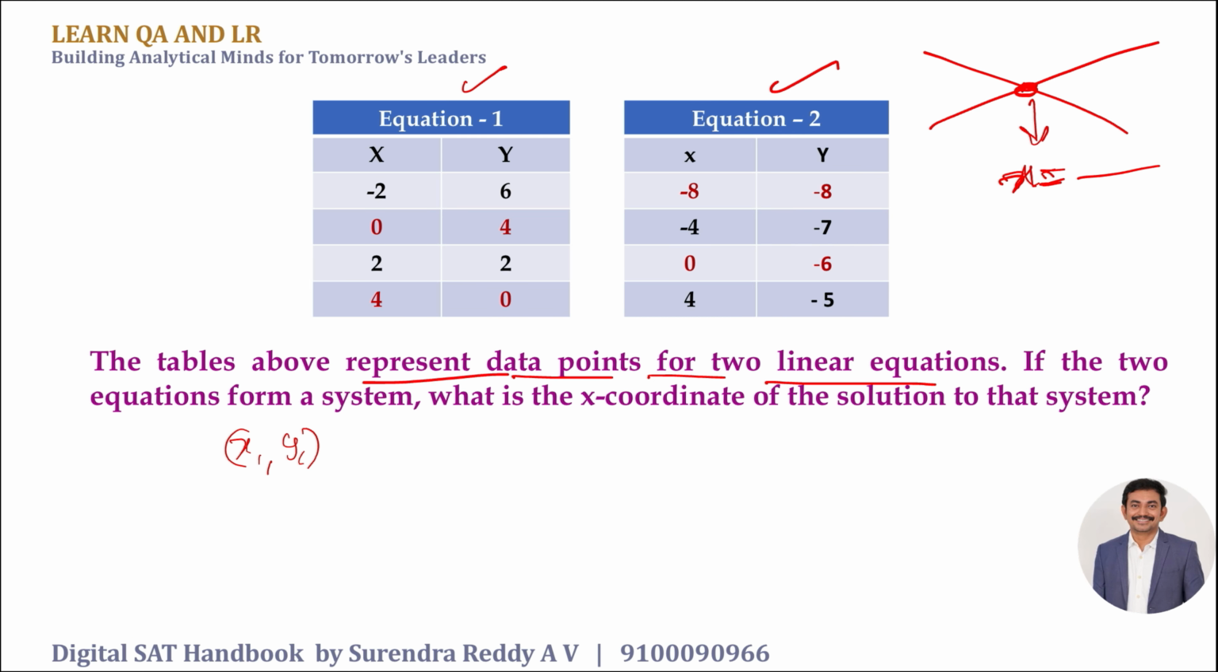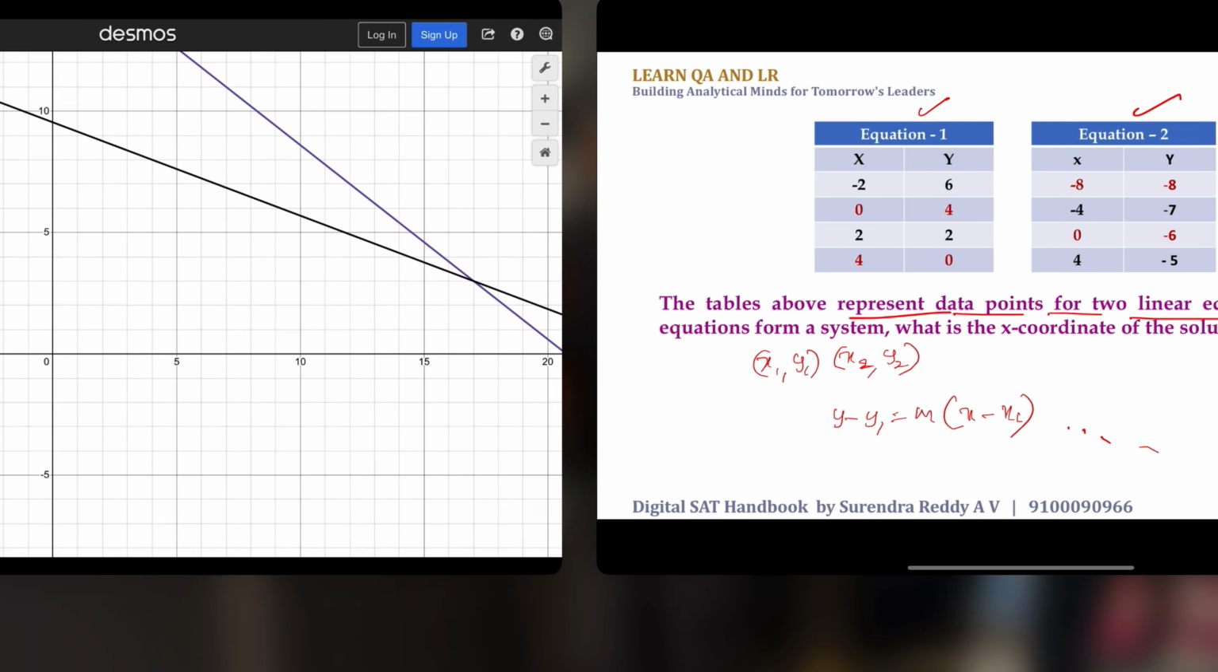x1 comma y1, x2 comma y2. What is the equation of the line passing through 2 points? Which is y minus y1 equal to slope times x minus x1. This is too time-taking. Then how to solve it quickly? Again, we will use the Desmos calculator.